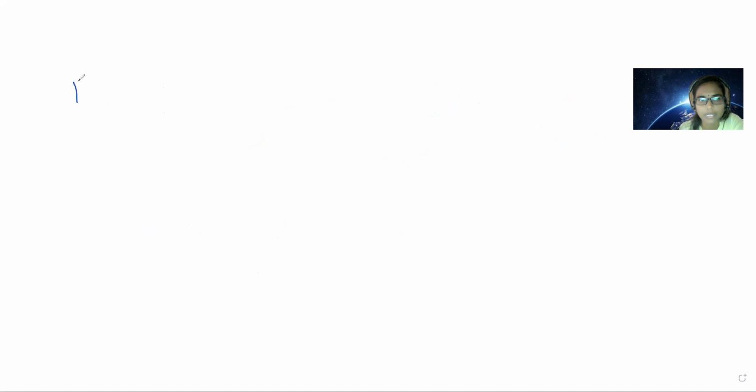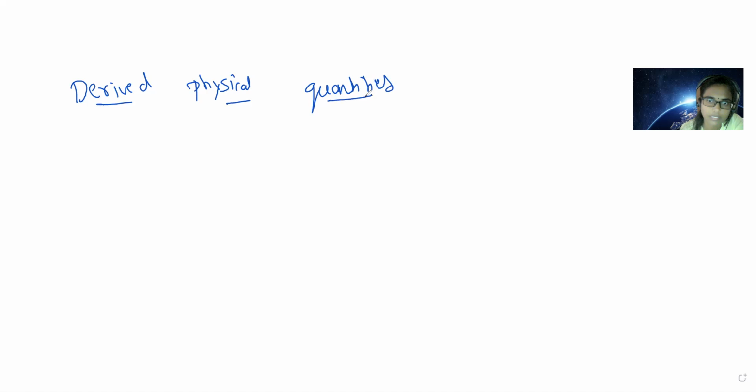Next, the last one, derived physical quantities. What are derived physical quantities? They are the quantities which can be derived from other physical quantities.